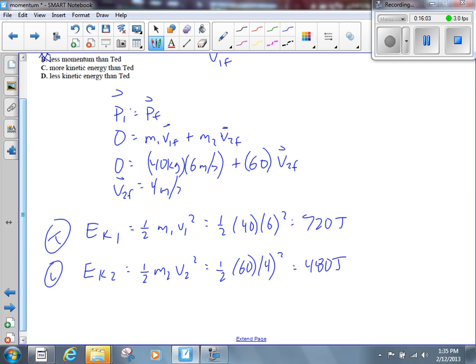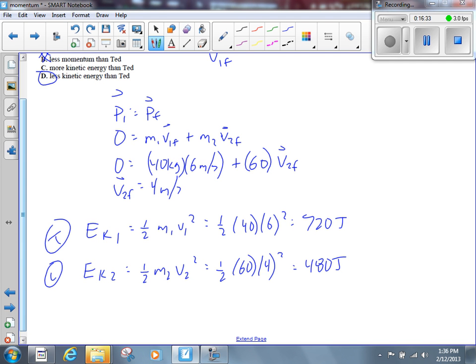Now, if we're just trying to do this quickly like we did the momentum thing, we said with momentum, look, they push each other apart. They started with 0 momentum. This guy's got to have the same amount of momentum as this guy when they push each other apart. Why is kinetic energy not the same? Why does one guy have dramatically more kinetic energy than the other?